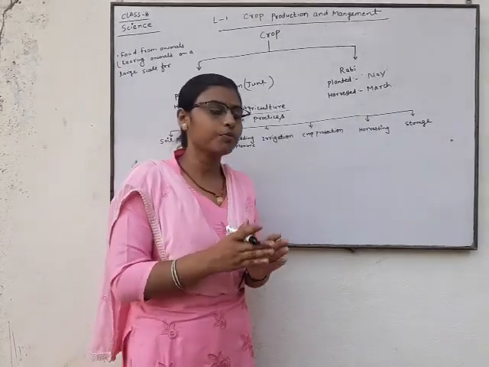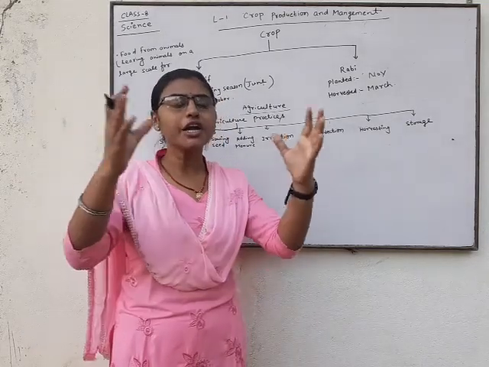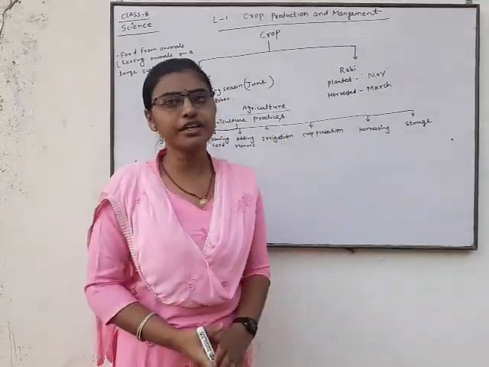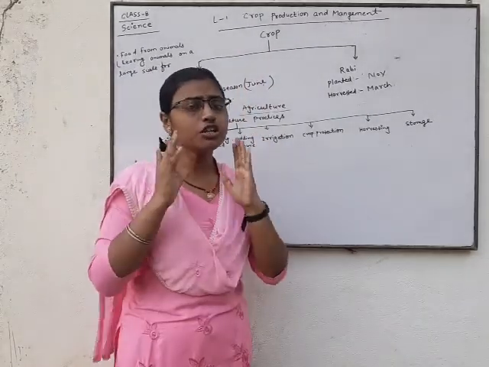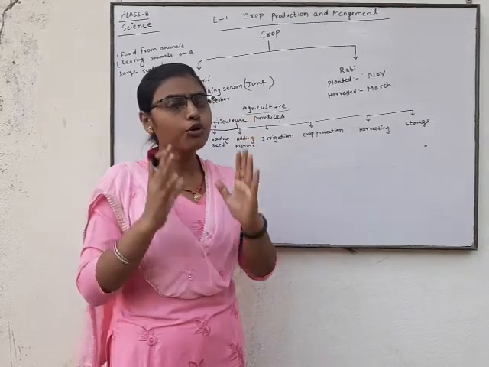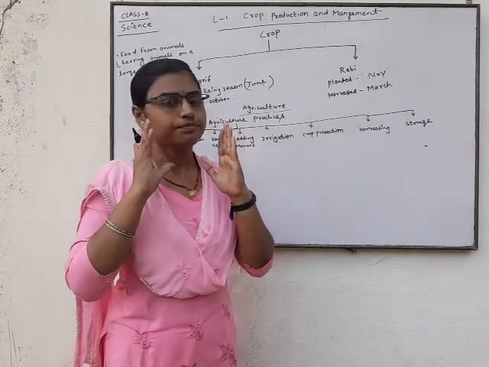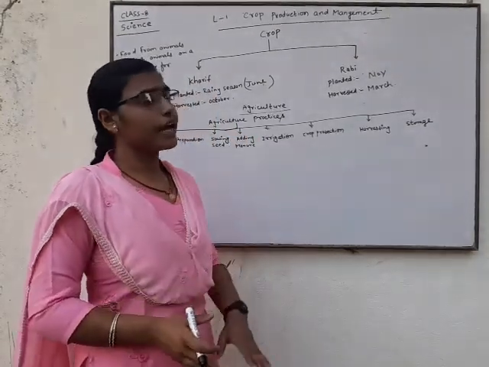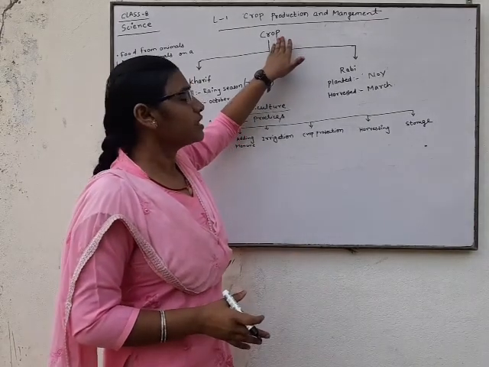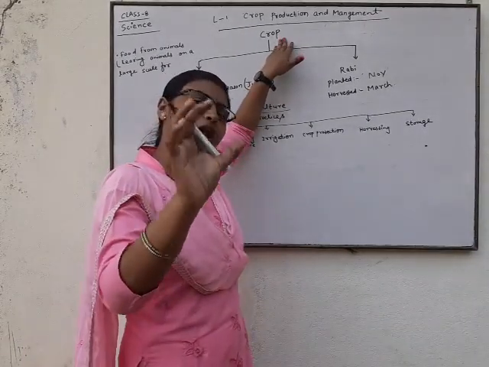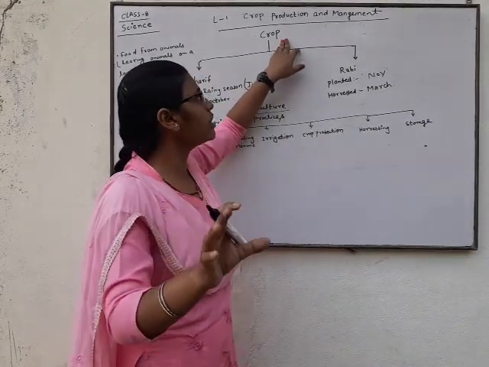What is a crop? A large number of plants growing in a particular season in a particular area is known as a crop.